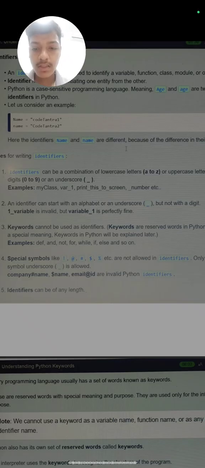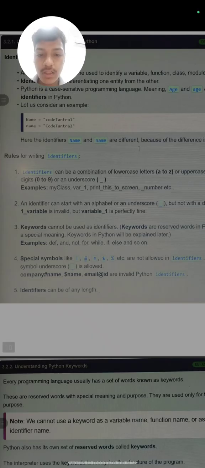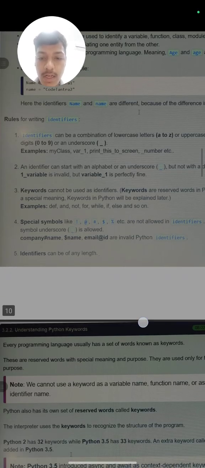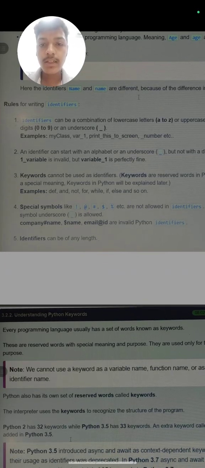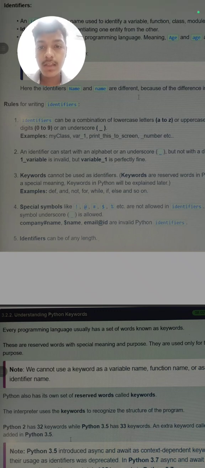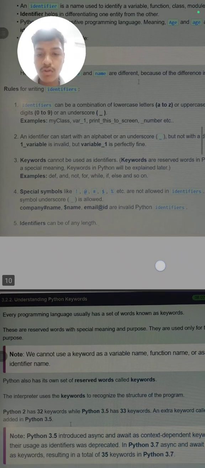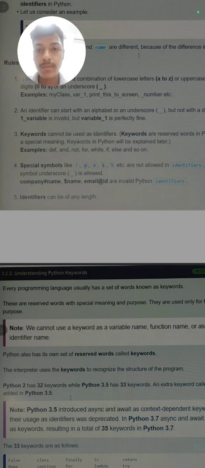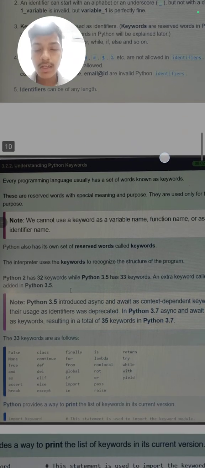So these are examples which are allowed and not allowed in Python. An identifier can be of any length. You can make an identifier of 15 characters, 16 characters, or 50 characters according to your need. There is no limit on the length.